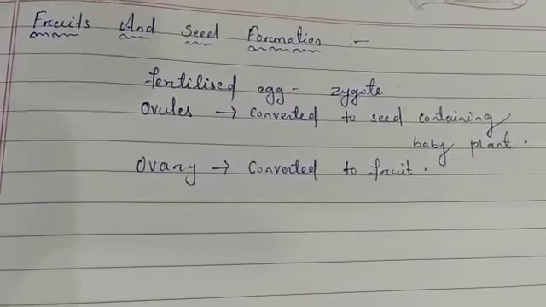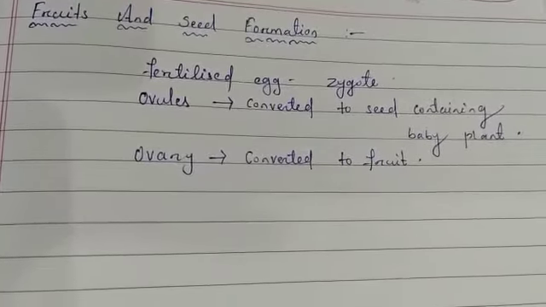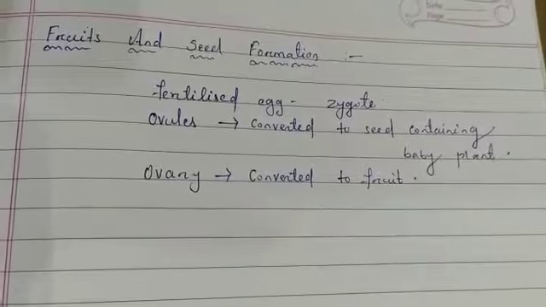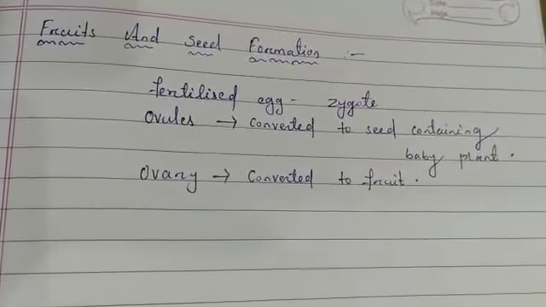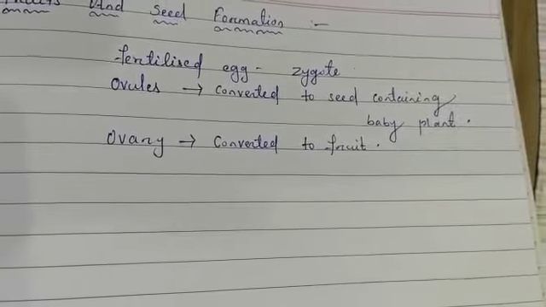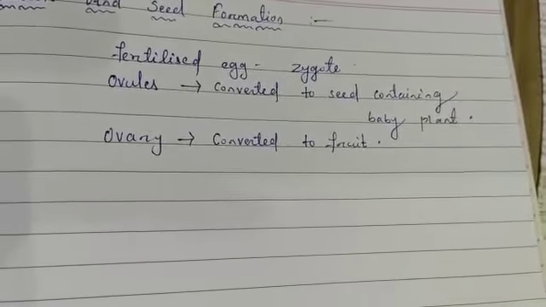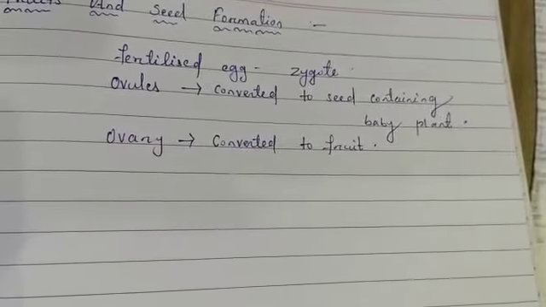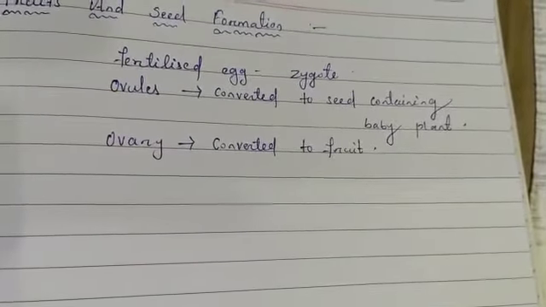Some fruits are soft, sweet and juicy like mangoes and oranges, but some fruits are hard, dry and woody such as peanuts and almonds.